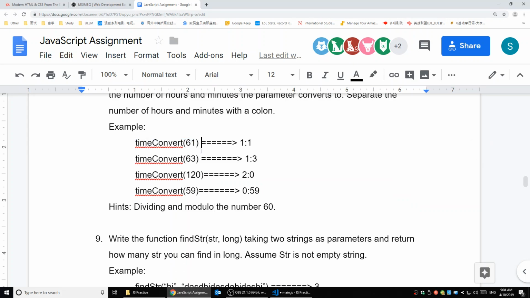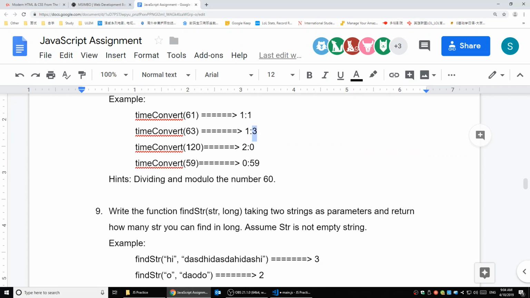If you pass in a 61 here, time convert 61, we're gonna output 1 hour, colon, 1 minute. It's 61 minutes. So if I say time convert 63, it's gonna be 1 hour and 3 minutes. If it's 120, which is 2 hours. If it's 59, it's 0 hours and 59 minutes.